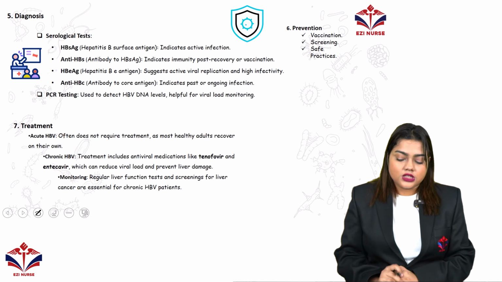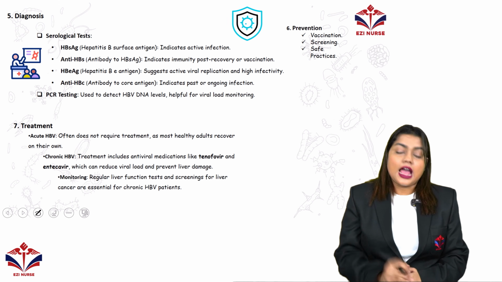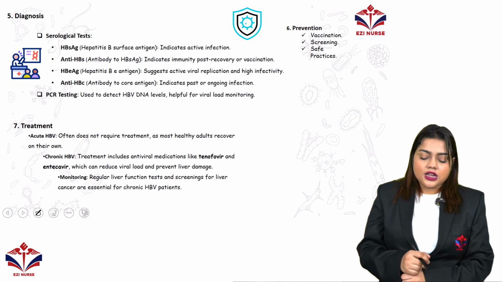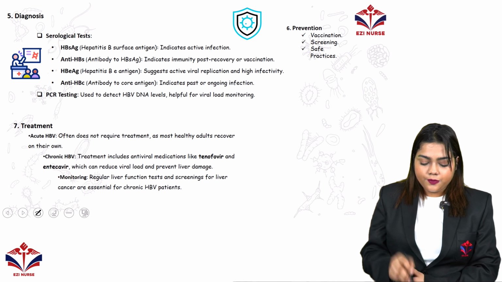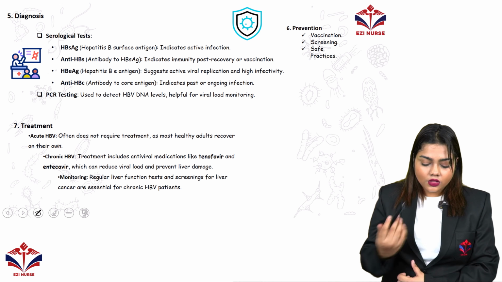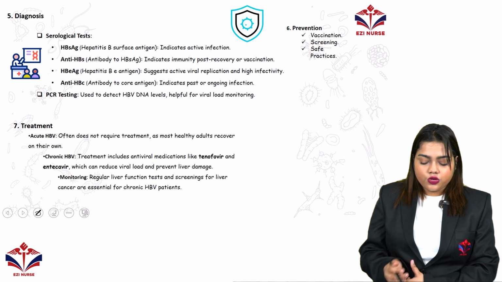Now how to diagnose this? To diagnose this, there are two processes: PCR testing and serological tests. The serological testing includes HBs antigen, then anti-HBs antibody, then the HBe antigen, and antibody to core antigen.